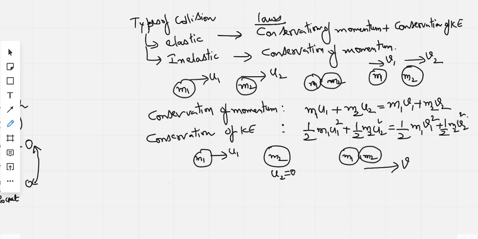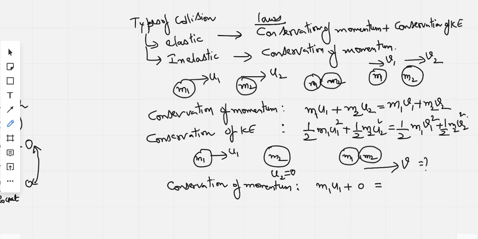Now we need to find the common velocity v. How do we do that? Just apply the conservation of momentum. Whenever we have the case of collisions, it is always a good idea to apply conservation of momentum. So before collision, the total momentum is the momentum of the first body, m1 u1, plus the momentum of the second body, m2 u2, but u2 is 0, so it becomes 0.